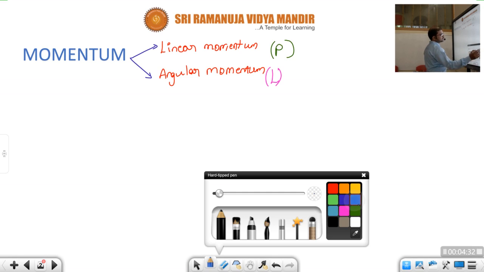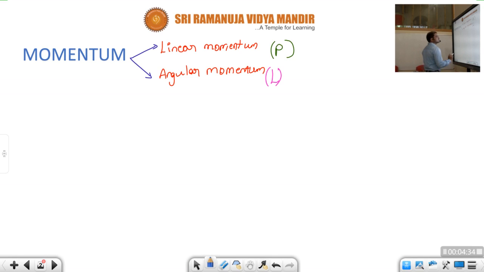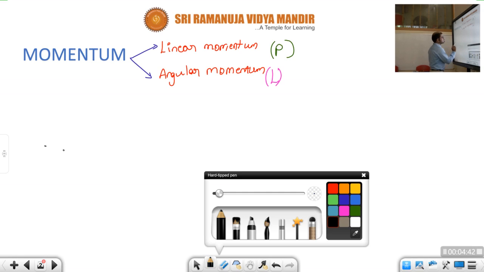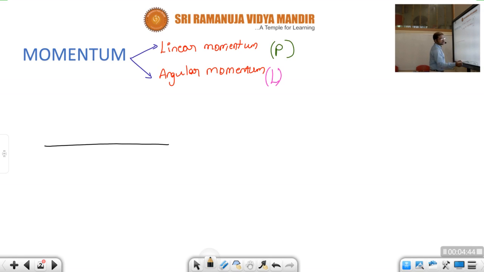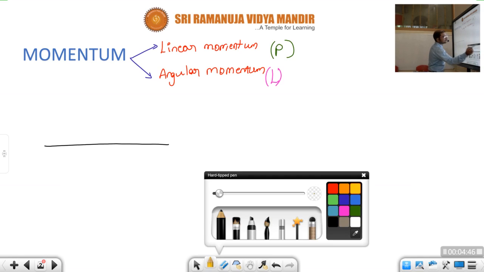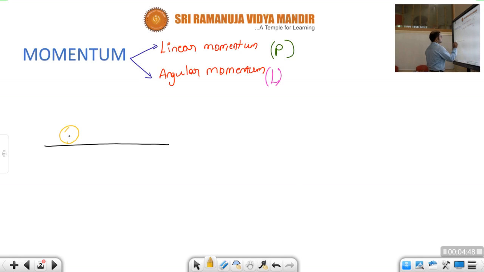So, children, observe once. If a body is moving in, see, children, this is the path. On this path, let us consider a ball which is rolling. It is moving in a straight line. The ball is moving along a straight line. It is a linear motion, children. Linear.